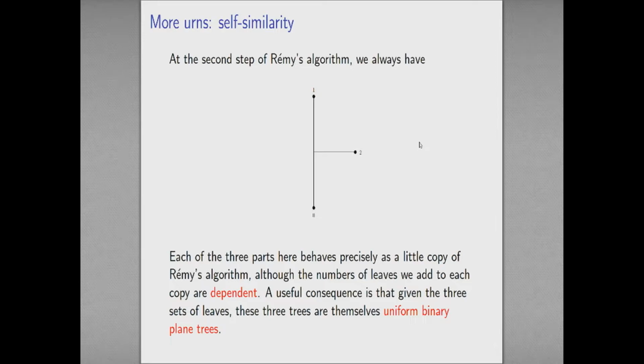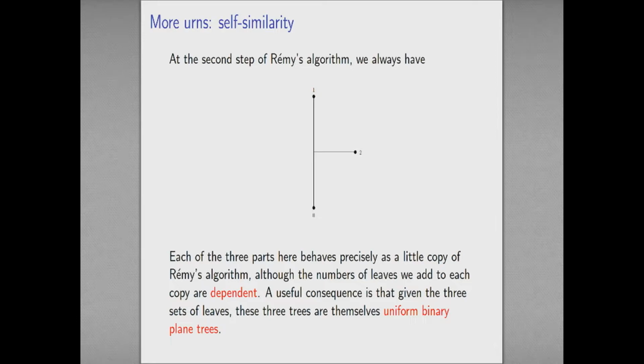So the important thing here is that each of these 3 bits I can look at separately. There's what's going on in this part of the tree, what's going on here, and what's going on here. And each of those is behaving like a little version of the original process. If I just look at what's going on in one of these subtrees, what I'm seeing is a little version of Remy's algorithm, just restricted to a particular subset of the vertices.